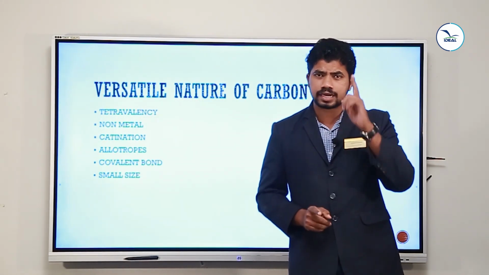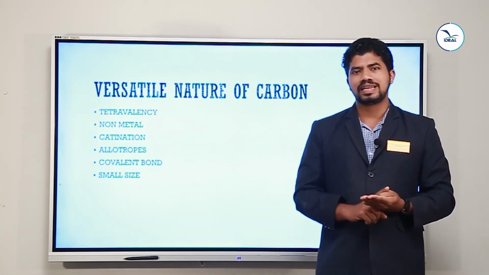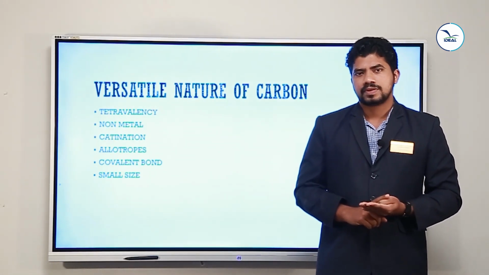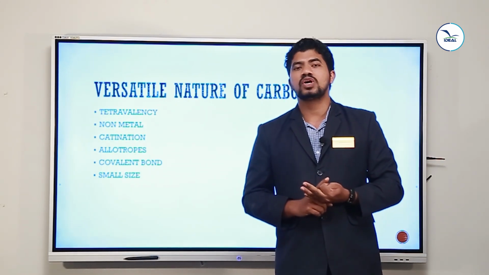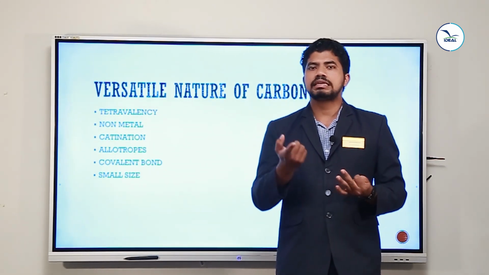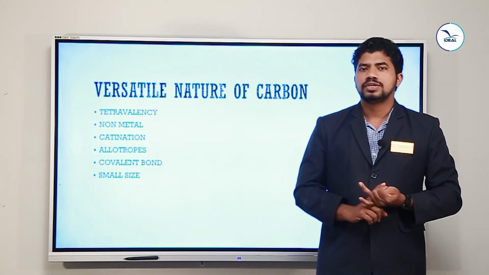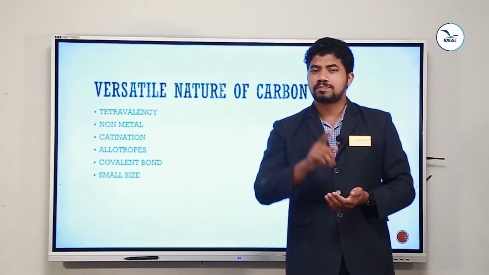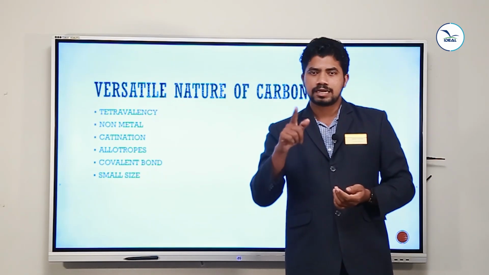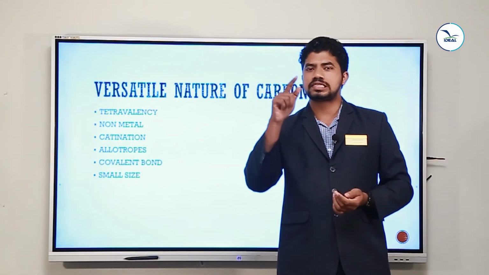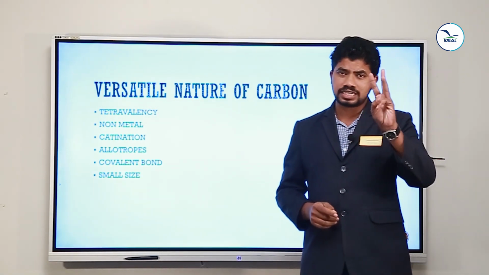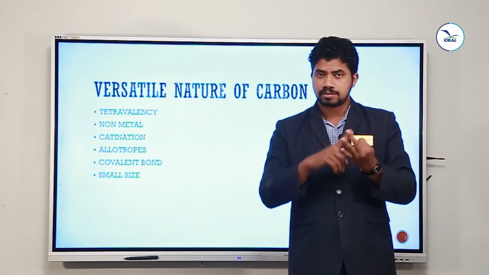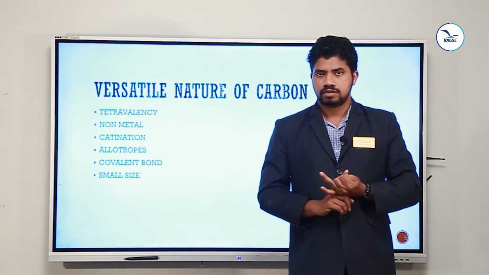If you are taking hydrogen, you have a single covalent bond. If you are taking oxygen, you have a double covalent bond. If you are taking nitrogen gas, you have a triple covalent bond. A triple bond is much stronger than a double bond, which is stronger than a single bond. So covalent bonds can be classified into three types: single bond, double bond, triple bond.